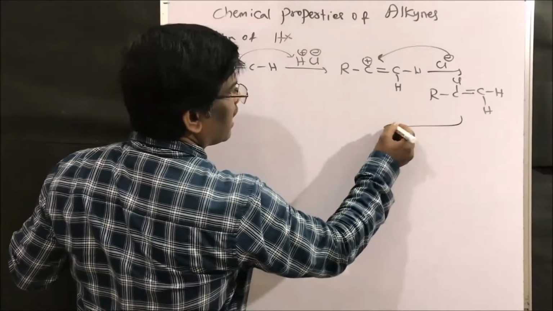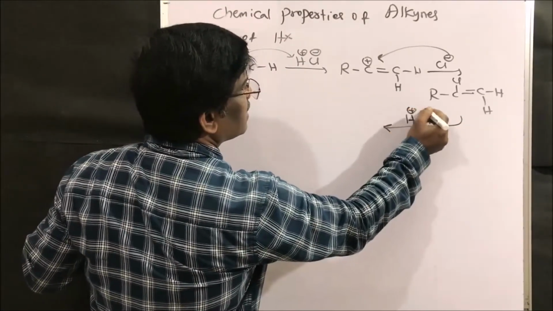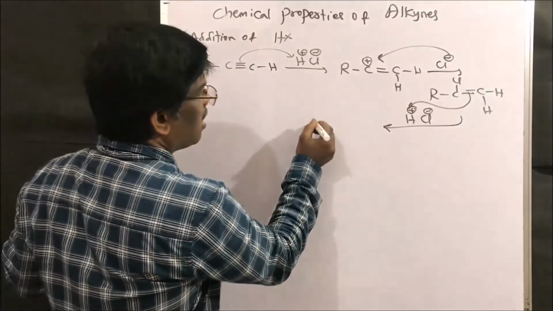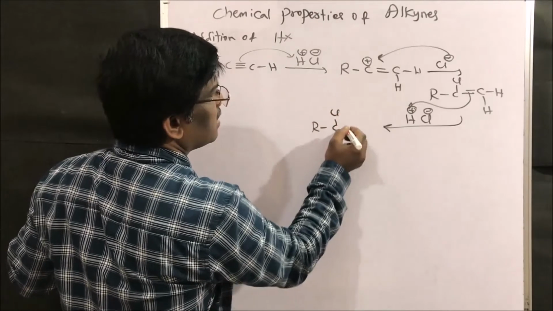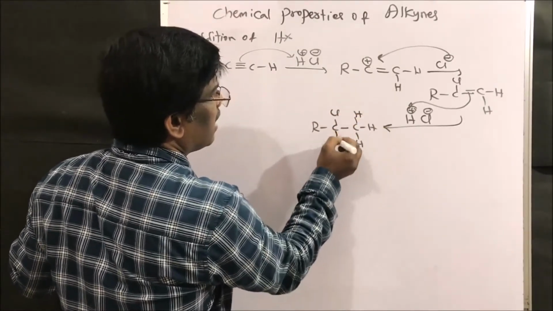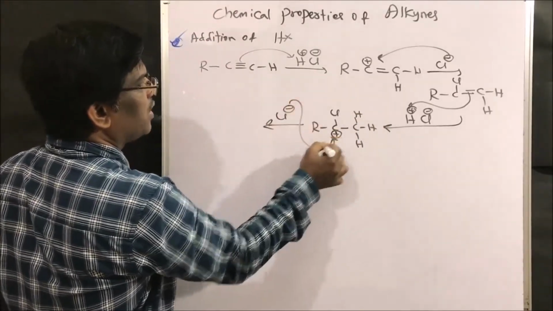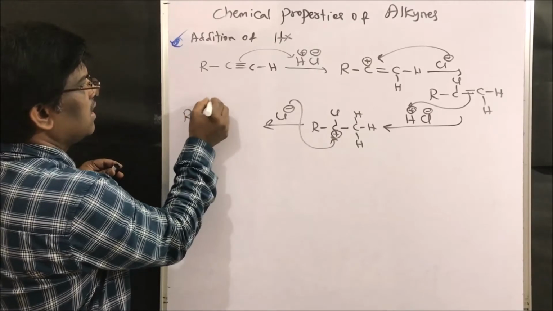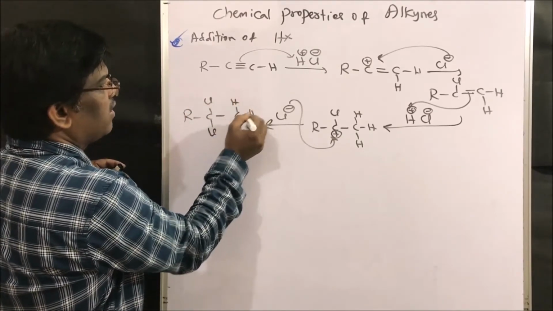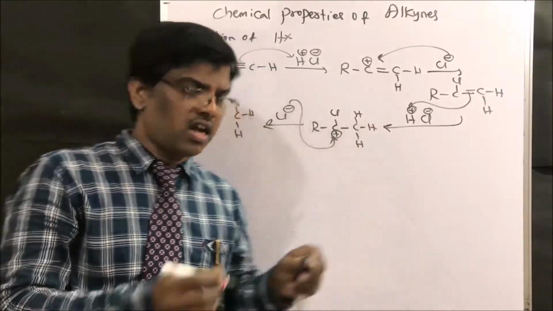So this further adds another molecule of HCl, right, H plus Cl minus, it is going to give R-C(Cl)-CH2, and this is the positive charge. Next it attacks here to give R-C(Cl)2-CH3. So this is how it follows Markovnikov's rule.